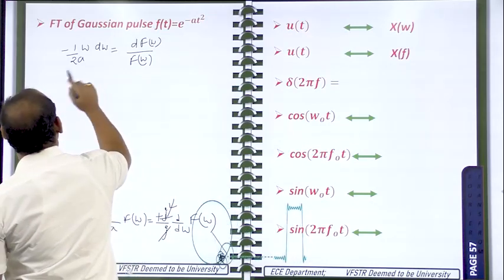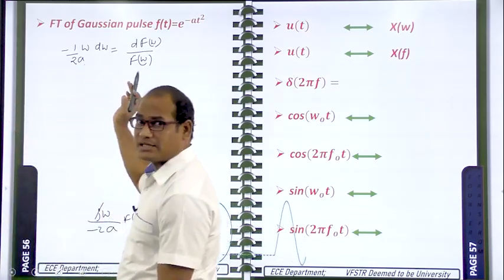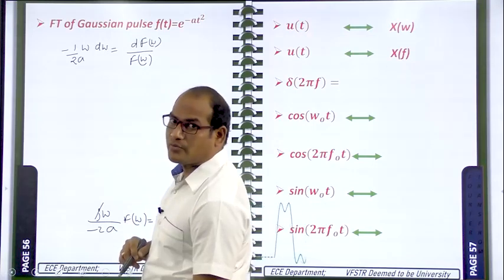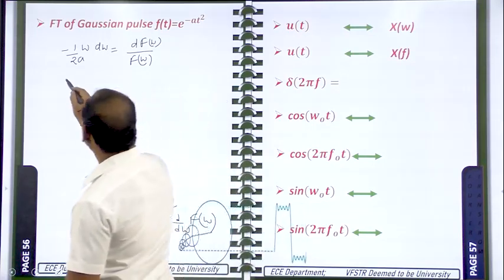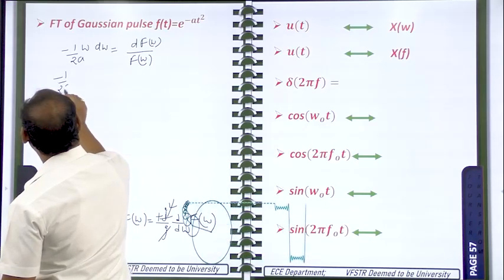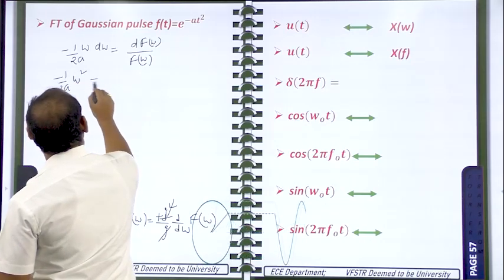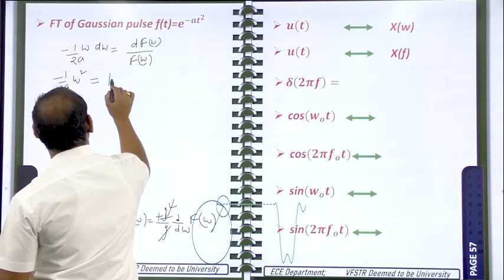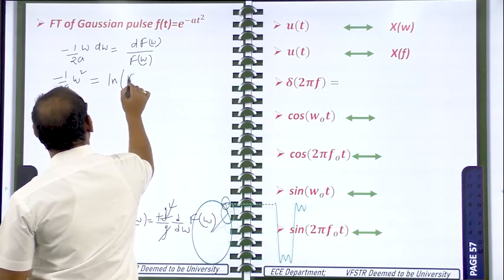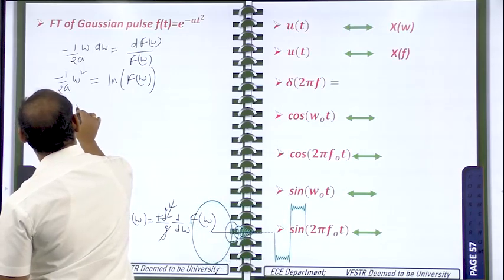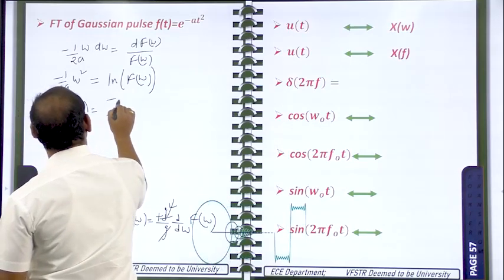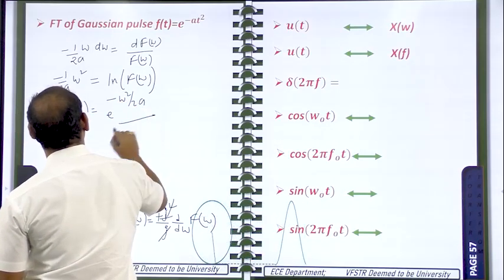Next, do the integration of both. This is like a variable separable method. In order to solve for F of omega, I am applying the variable separable method like this. Do the integration of both sides. You will get minus omega square by 4a on this side, and on this side logarithm of F of omega plus c is also available. So F of omega is equal to e power minus omega square by 2a. This is the Fourier transform.